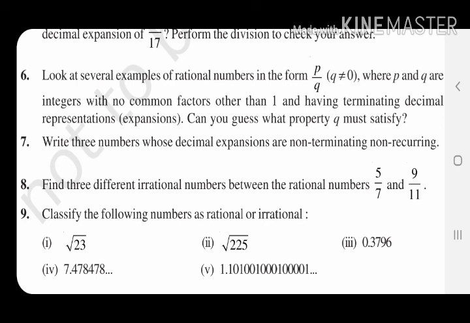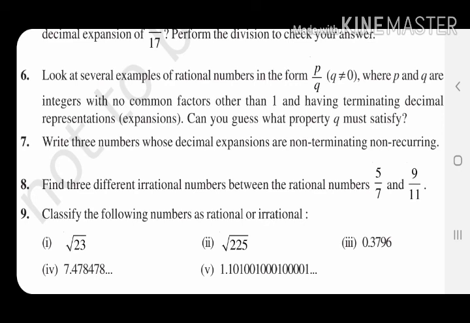Look at several examples of rational numbers in the form of p by q, where p and q are integers with no common factors other than 1, having terminating decimal representation. Can you guess what property q must satisfy? If it is terminating, what general things are you observing about q? Just take some examples, pause the video here, try yourself, then I will say the answer. You may try 1 by 4, 4 by 5, 3 by 8, 11 by 10, or like this.